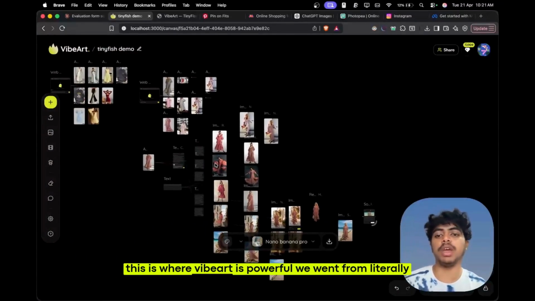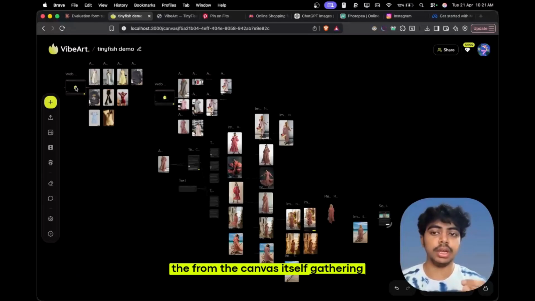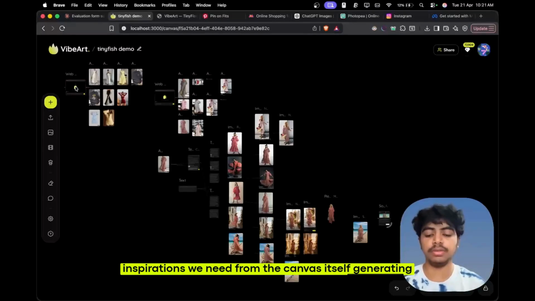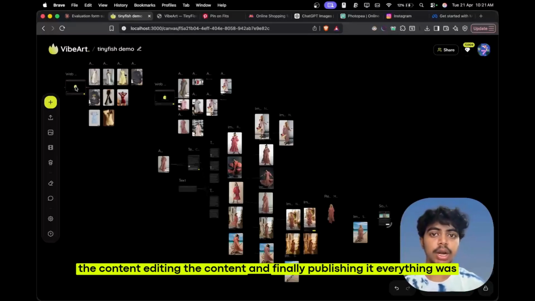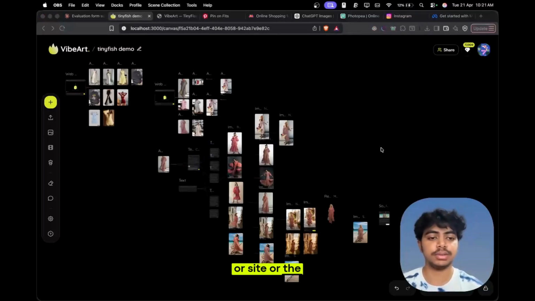So this is where VibeArt is powerful. We went from literally nothing, gathering every asset we need from the canvas itself, gathering inspirations we need from the canvas itself, generating the content, editing the content, and finally publishing it. Everything was done in just one canvas without leaving any other website or site.